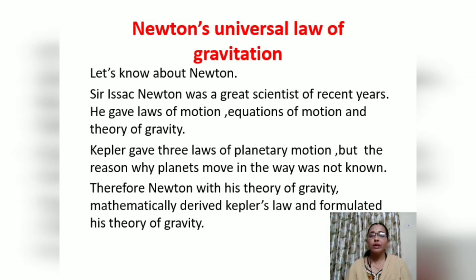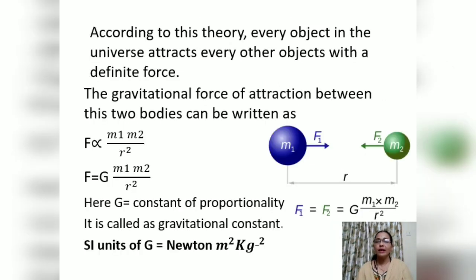As you know, earlier we have learned about Kepler's three laws of planetary motion. But the reason why planets move in that manner was not known. So it helped Newton to put the theory of gravity mathematically, and he derived Kepler's law and formulated the theory of gravity. According to this theory, every object in the universe attracts other objects with a definite force.